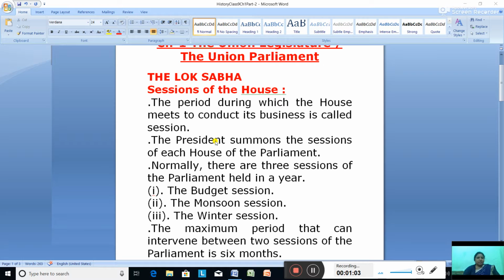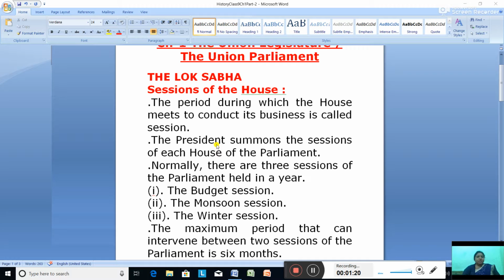The president summons or calls the sessions of each house of the parliament, meaning both the Lok Sabha as well as the Rajya Sabha.